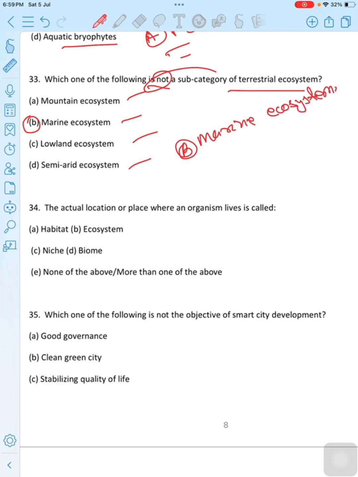Marine ecosystems are a separate category of ecosystem that include coral reefs, estuaries and open ocean ecosystems. They are not a subcategory of terrestrial ecosystem. The other options are all subcategories of terrestrial ecosystem, like mountain ecosystem, lowland ecosystem and semi-arid ecosystem. These are all types of ecosystem found on land, whereas marine ecosystems are found in the ocean. Then the correct option is option B.